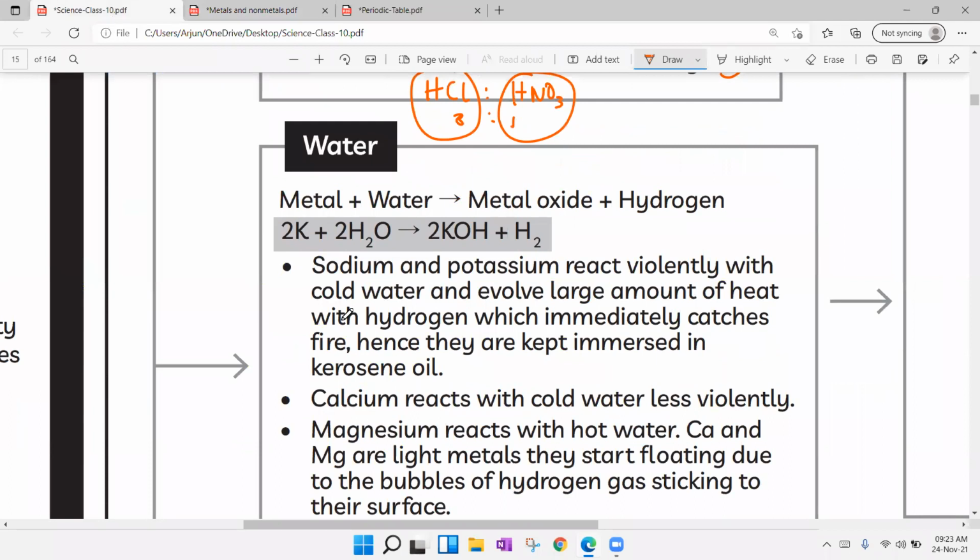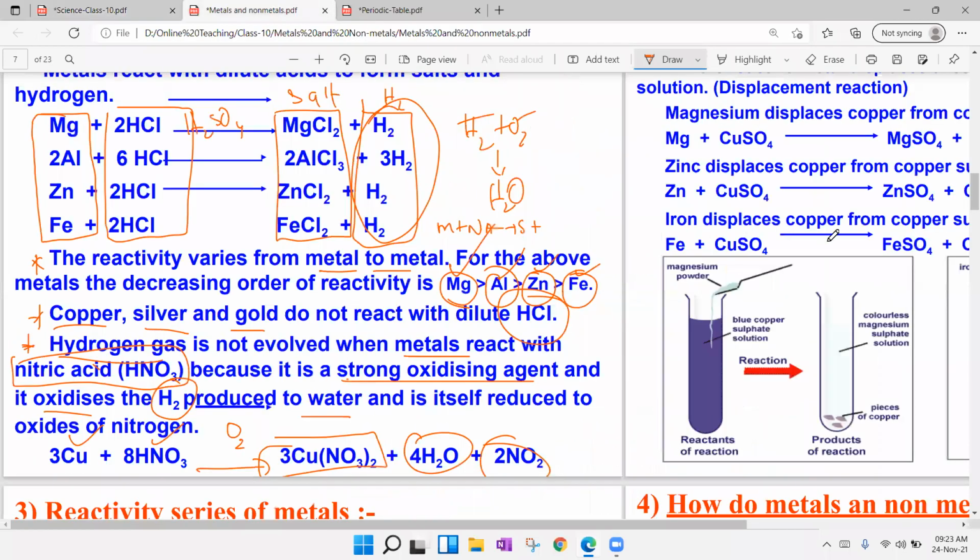Next one, water. When metal reacts with water, it forms metal oxides or metal hydroxides. You see, when metal reacts with water, we get either metal oxide or metal hydroxide, and hydrogen gas is evolved. Now, when do we get metal oxide and when metal hydroxide? When metals are highly reactive, we get metal hydroxide. When metals are moderately reactive, we get metal oxide. Example, we can observe here.